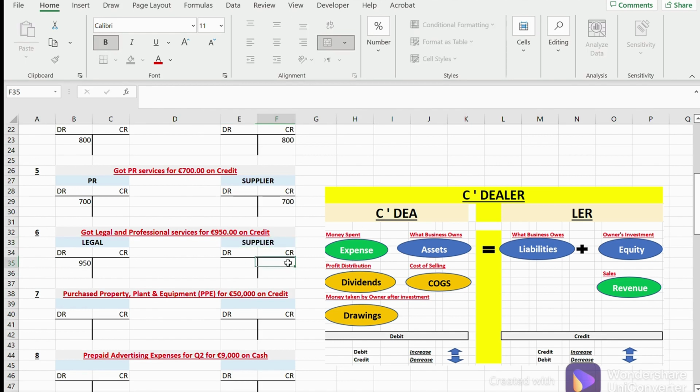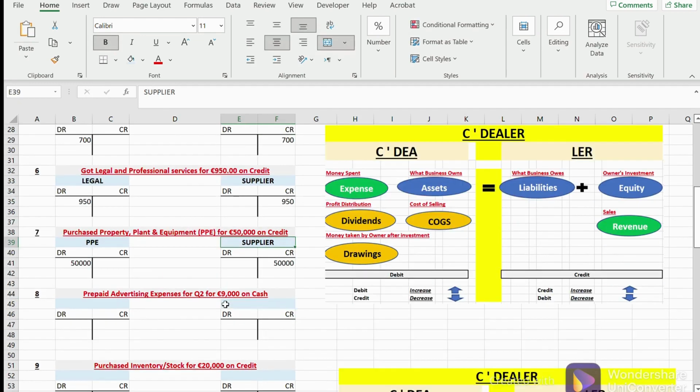So this supplier will be paid later on, whenever, by 950. Okay, purchase property, plant and equipment for 50,000 on credit. Property, plant and equipment is essentially a fixed asset, and we're just going to call them assets. Again, they got increased, so we're going to debit them here. So the PPE account got debited by 50,000, and since it's on credit, we have raised a liability called supplier, and what happens with liabilities when they get increased? They get credited. So let's just credit 50,000 here.